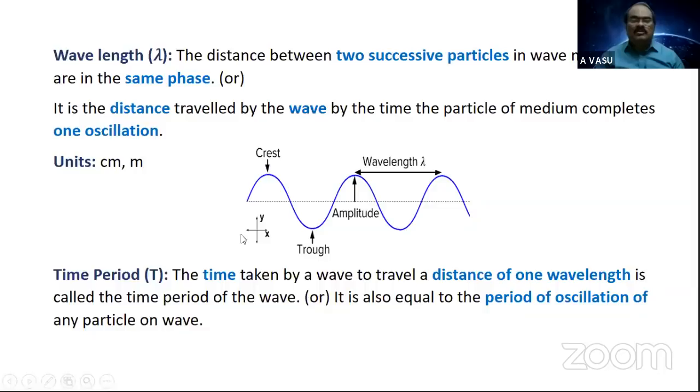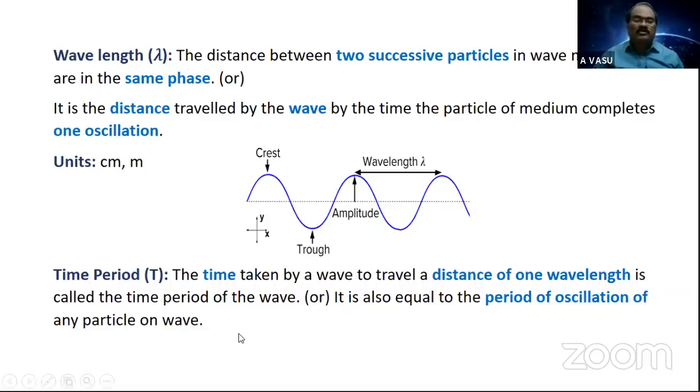In wavelength, what is suggested? By the time the particle completes one full oscillation, it advances through one wavelength. It is defined in reverse. That is, the time taken by the wave to advance through one wavelength distance, to advance through a distance of lambda, is called the time period of the wave, or period of the wave, or it is also equal to the period of oscillation of any particle on the wave.